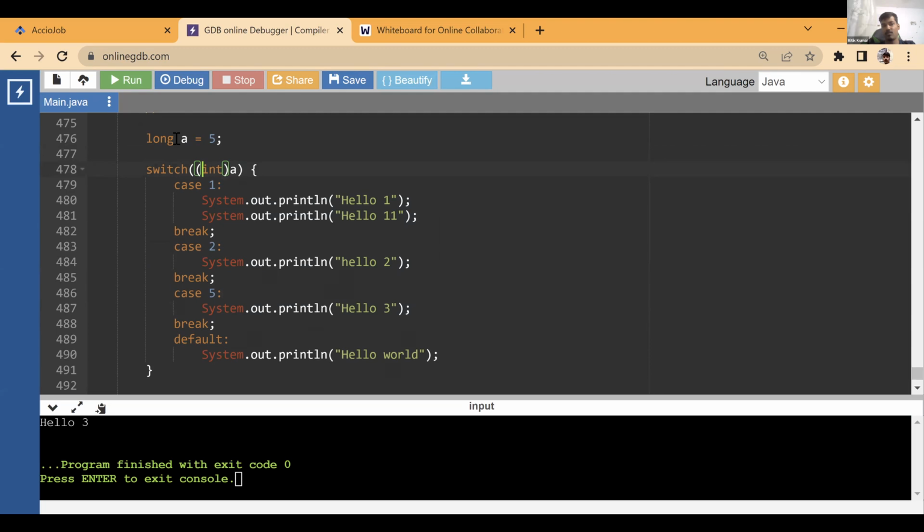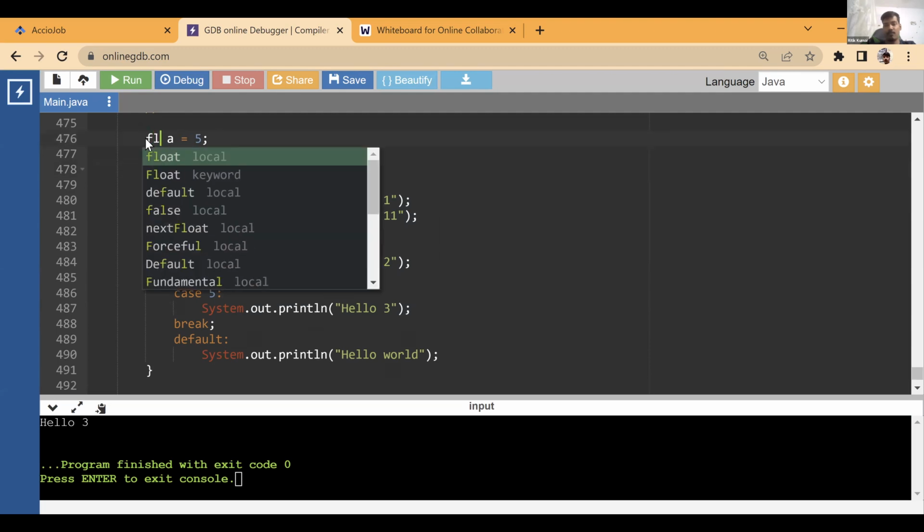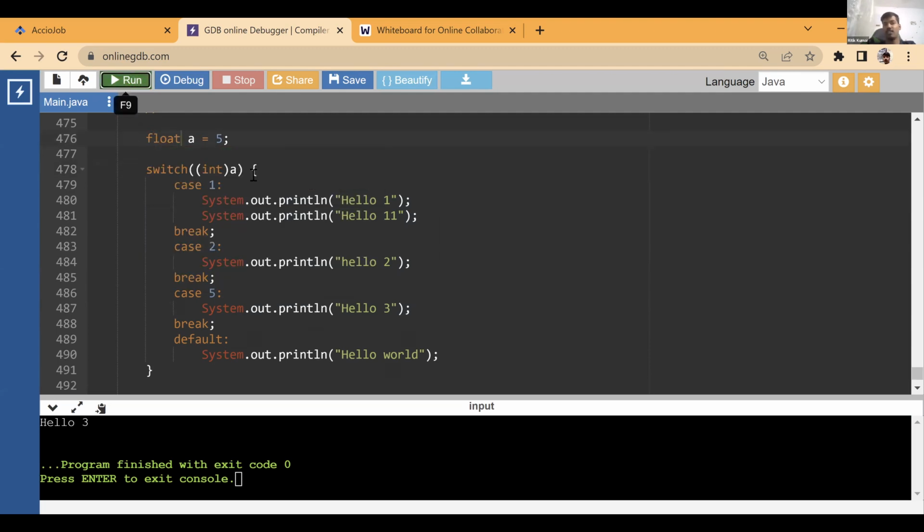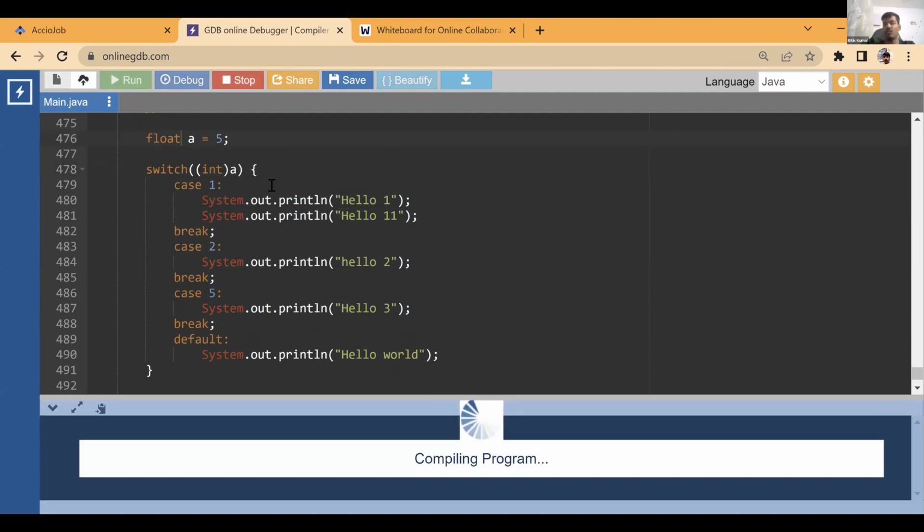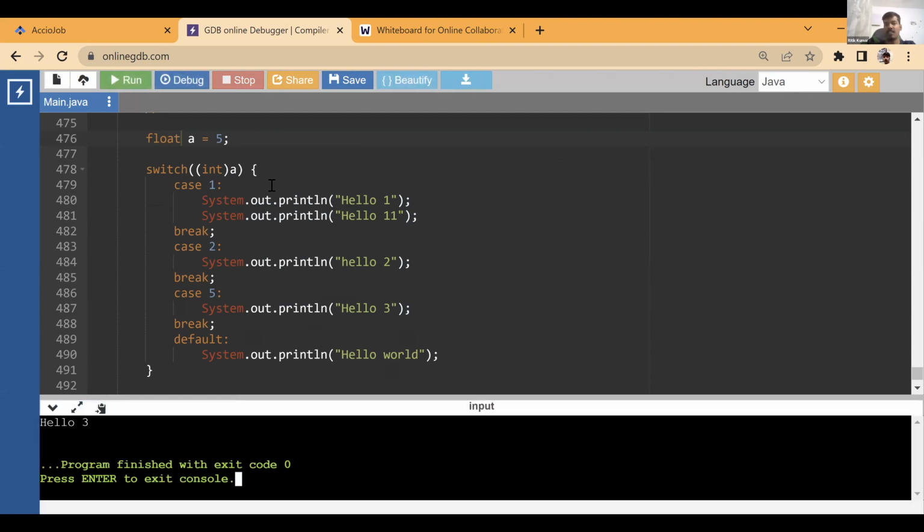So it's working. If you have a float and you typecast it into integer, then float will also work, and the same goes for double. So using typecasting, you can get the solution. But without typecasting, float, double, and long will not work.